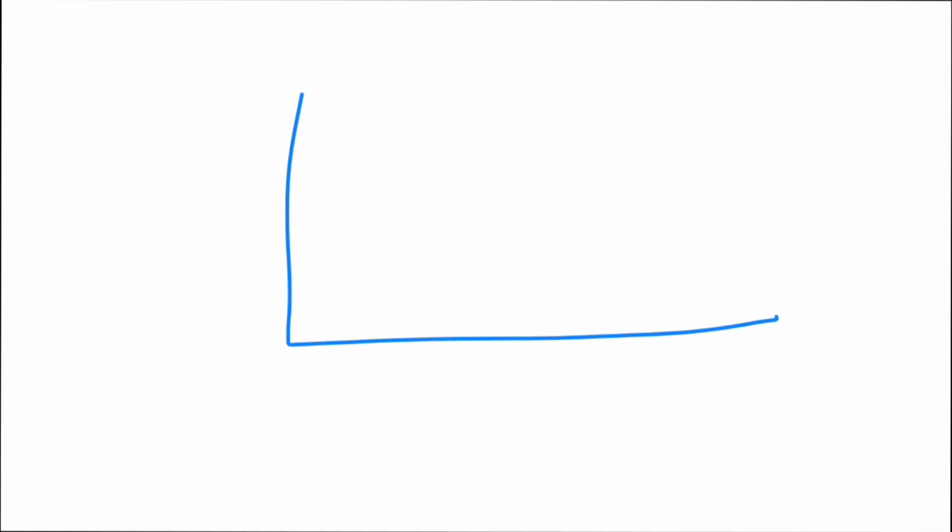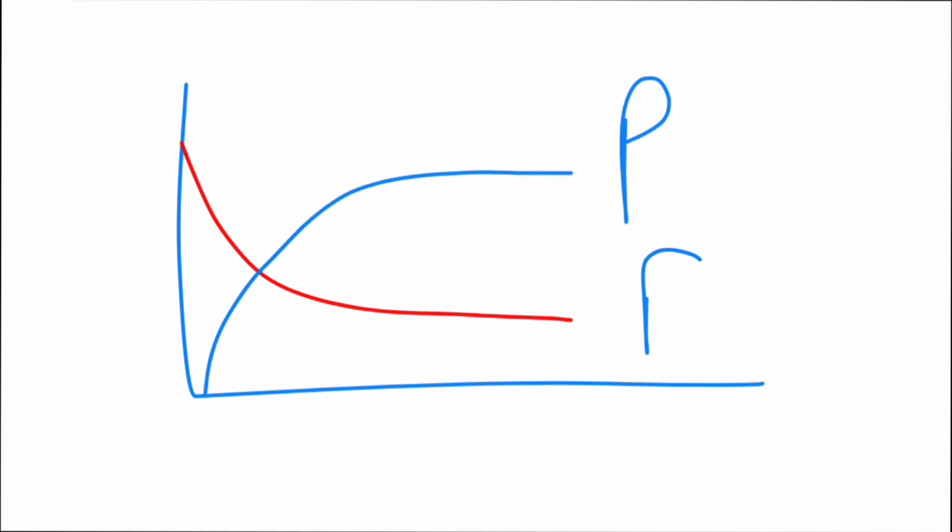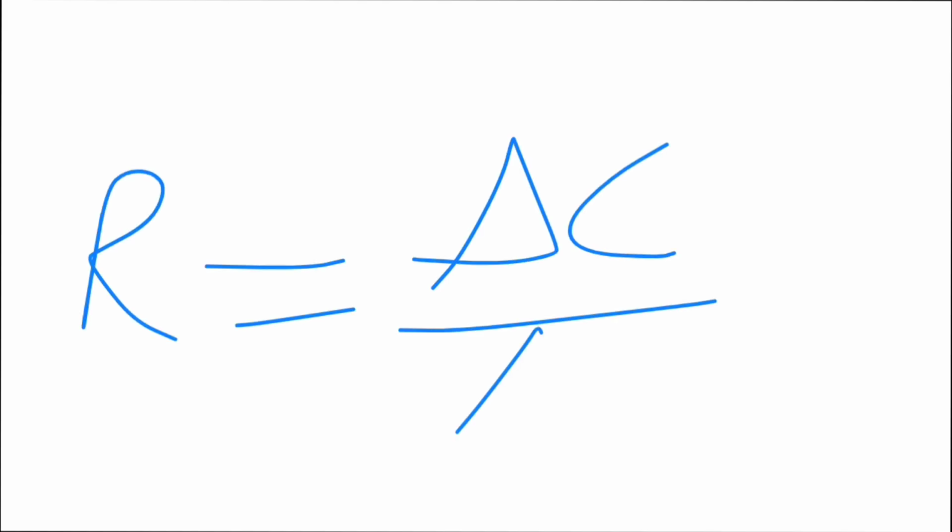This, you can say, concentration decreases, and with time the product's concentration increases. You can draw it again. This is reactants and this is products. With time the concentration of products will increase, and with time the concentration of reactants will decrease. You can write this formula like rate is equal to change in concentration divided by change in time.